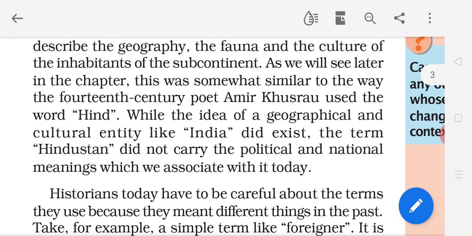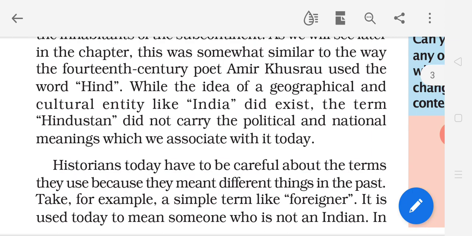He used this word to describe only the geography as well as the culture of our country. But today we use India, this word, Hindustan also, to describe our whole country as a political and national entity. We can understand easily, so over time the meaning of words also changed.